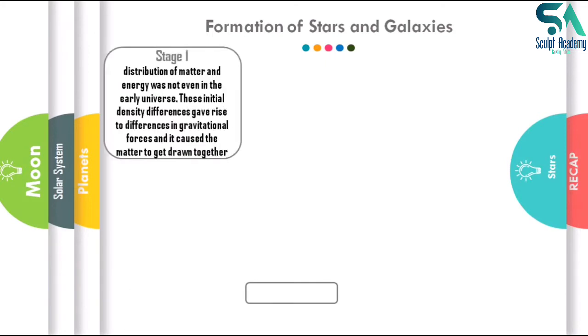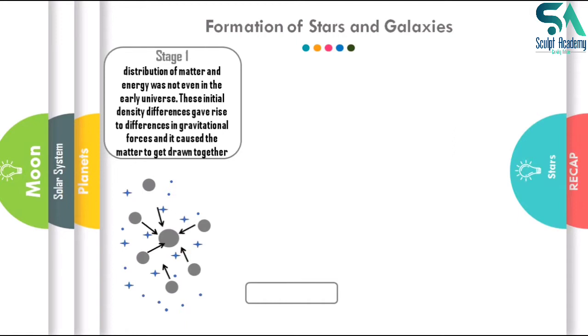Now what is stage 1 of the formation of stars? Basically, when the Big Bang occurred, the whole lot of mass and dust was scattered around in the universe, and since these dust particles were not uniform in mass, and as we all know, if there are bodies with different masses, then they will attract each other and pull each other. Why will they pull each other? Because Newton's universal law of gravitation tells us this.